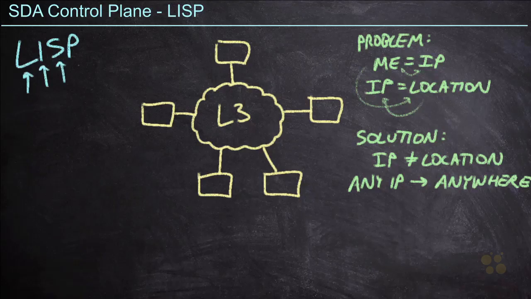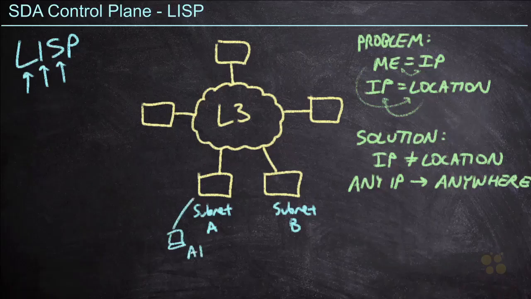With traditional networks, a layer 3 boundary means that our subnets can't be spread among different locations or different nodes. So for example, I might have subnet A off of this switch and subnet B off of this switch here on the right. So if I am a user and I connect into this network, I might get an IP address that, let's just call it A1.